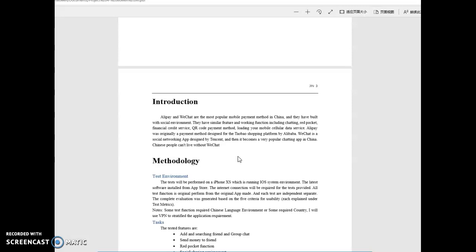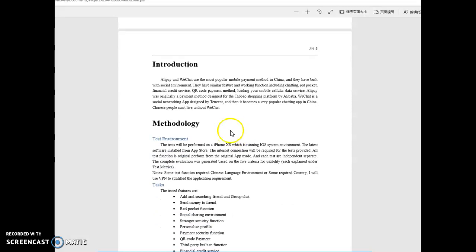They have really similar features and functions, including chatting, red packets, financial credit service, QR code payment, topping up your mobile cellular data service, and so on. Alipay was originally a payment method designed for the Taobao shopping platform by Alibaba, just like PayPal for eBay. WeChat is a social networking app designed by Tencent, and it became a very popular chatting app in China, and people cannot live without WeChat in China.